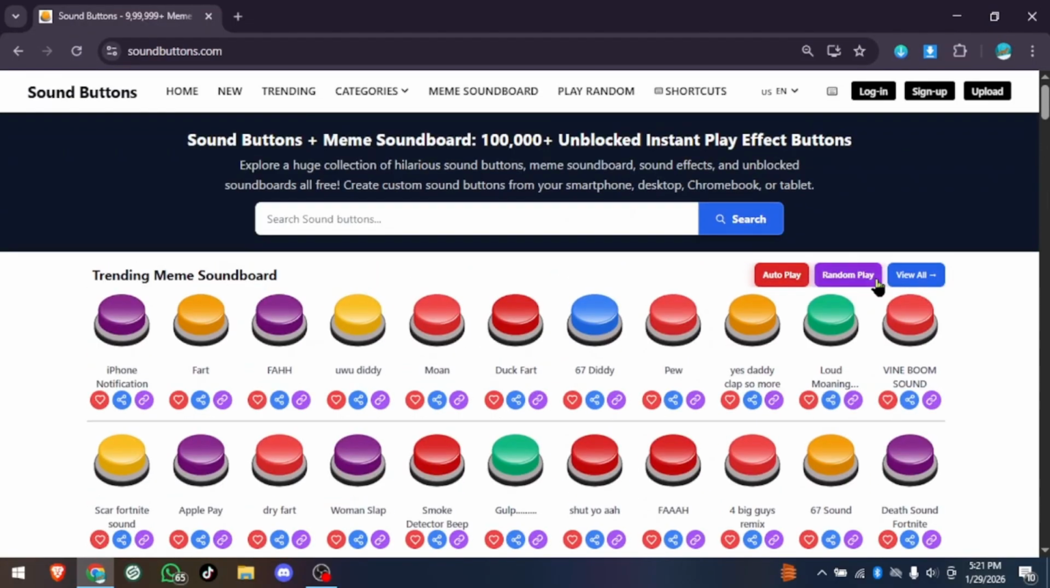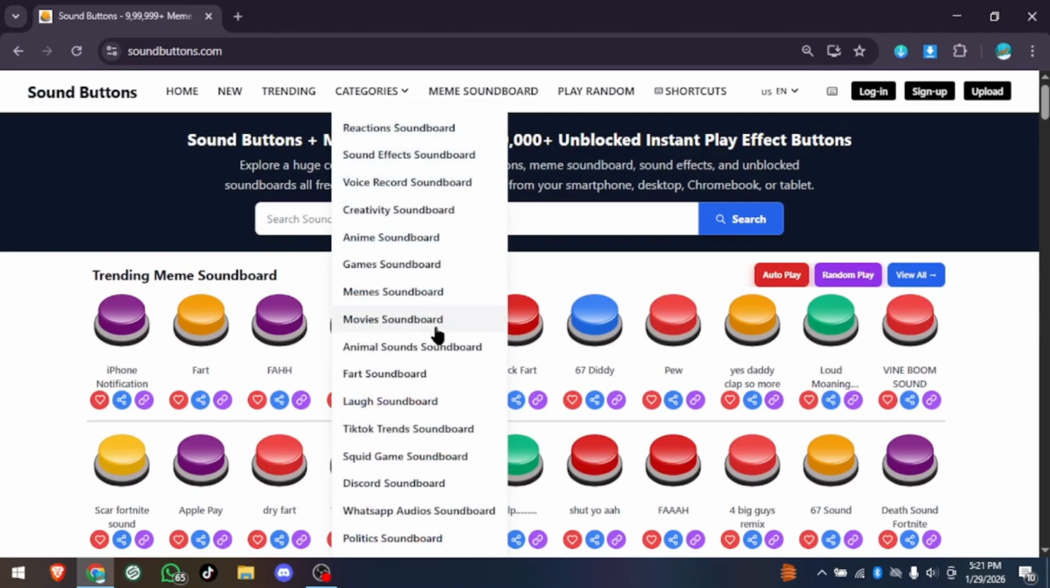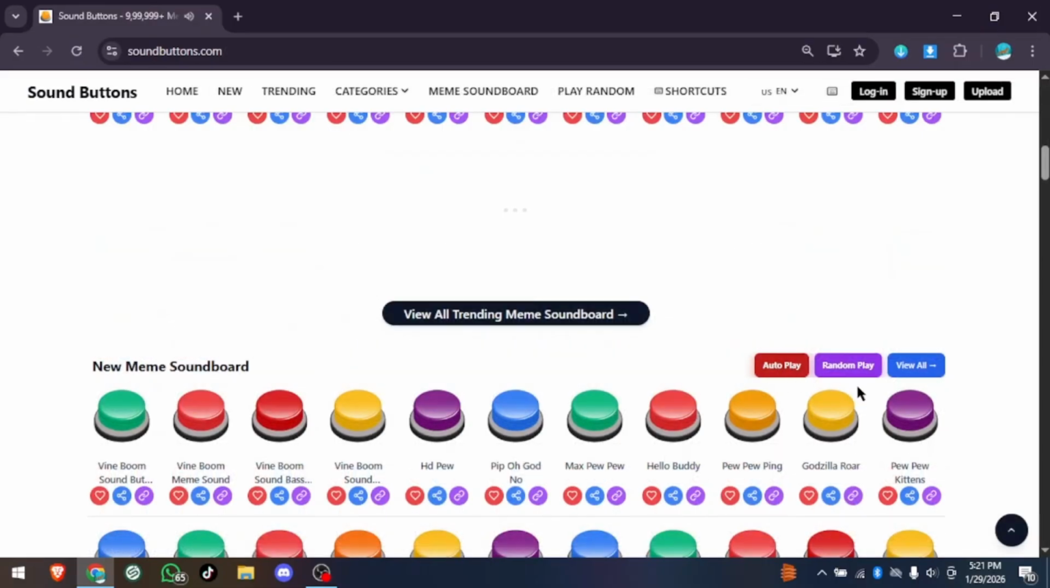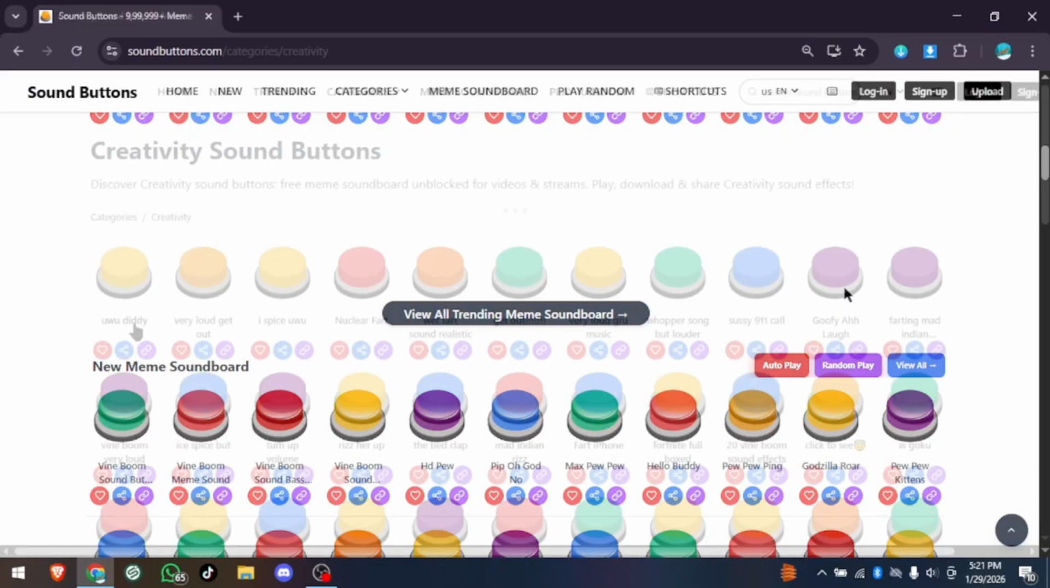You can also explore different soundboards from the categories menu, including meme soundboards, prank sounds, kid soundboards, reaction sounds, and more. You can turn on autoplay to let sounds play continuously without clicking each button. You can also use random play to instantly discover new and unexpected sounds.